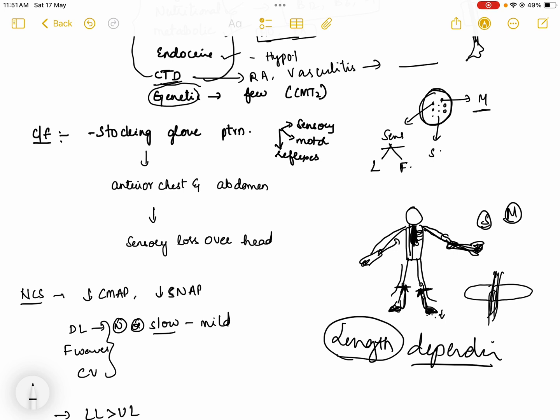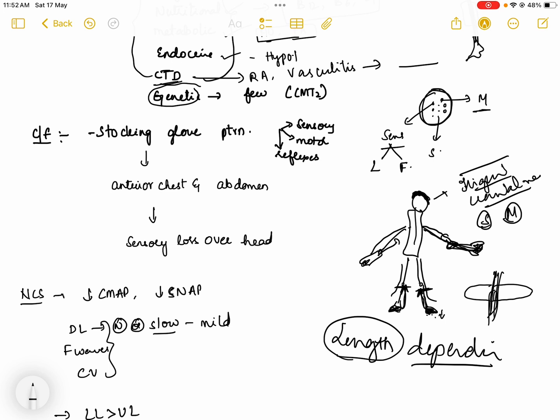Involvement of the intercostal nerves causes decreased sensation over the anterior part of the chest, and next it presents with decreased sensation over the head, that is the scalp. This is secondary to trigeminal nerve and cervical cranial nerve involvement.